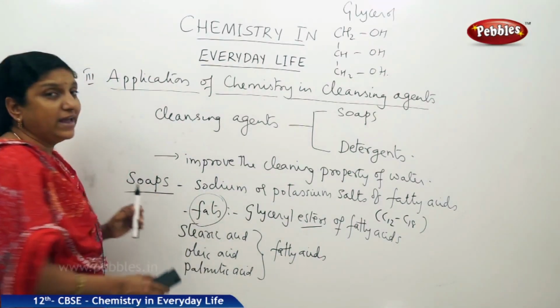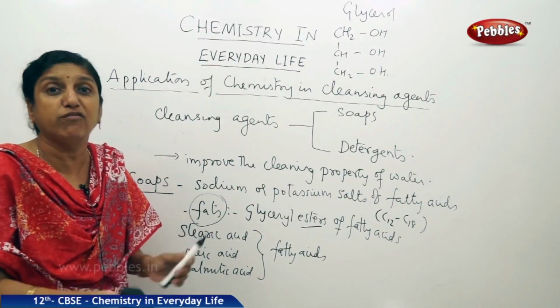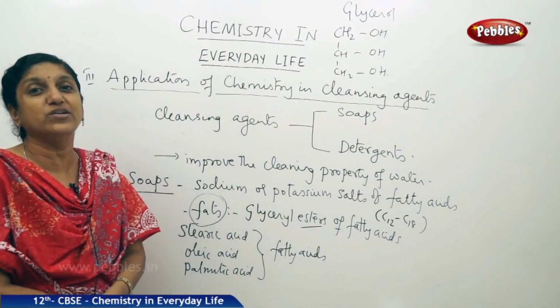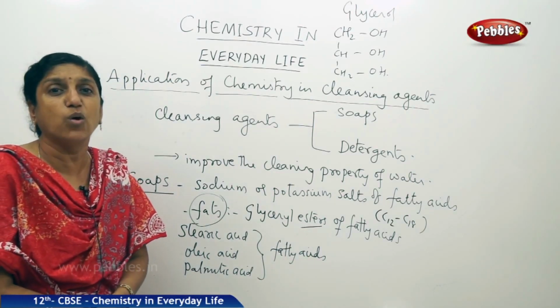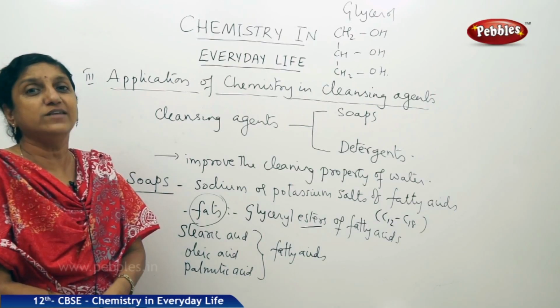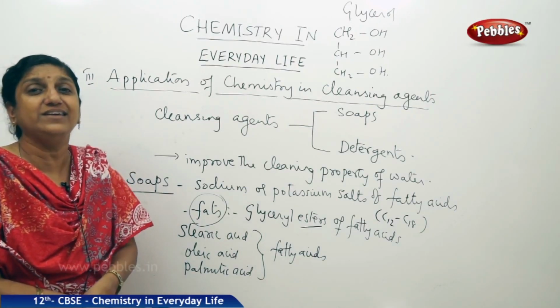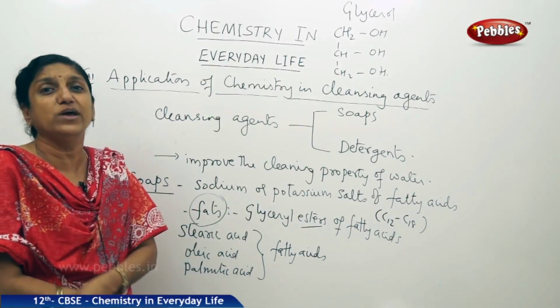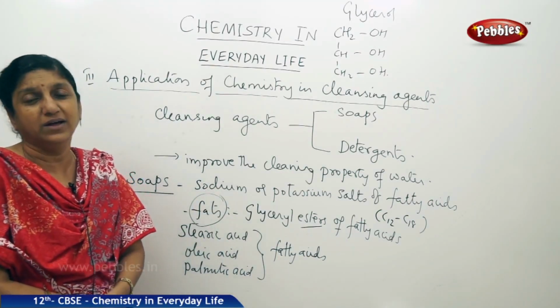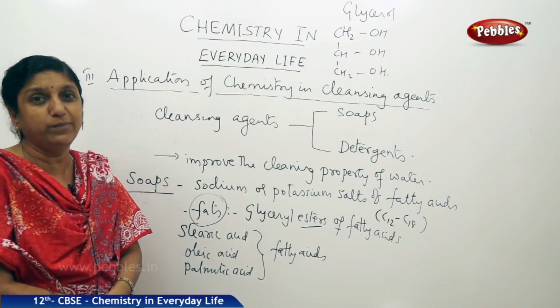So, let us write the reaction where soaps are formed. That particular reaction is called as saponification. In other words, it means soap formation. So, what is saponification reaction? It is the reaction of fat with either NaOH or KOH, an alkali, water soluble bases.